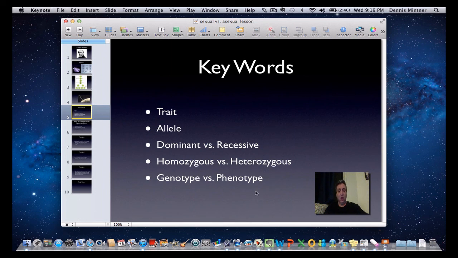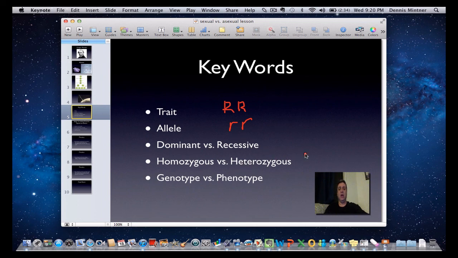So if I could write on here a little bit, homozygous would be like big R, big R. We usually use the capital letter for the dominant trait, and lowercase letters for recessive. Since they're both the same, they're homozygous, homozygous dominant. However, if I did little r, little r, that is homozygous because they're the same. It's the recessive allele.